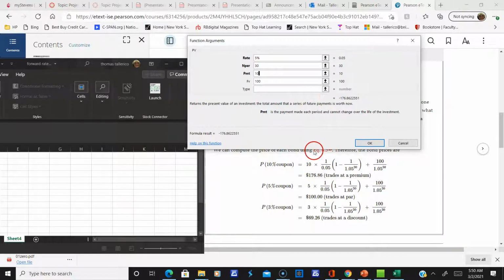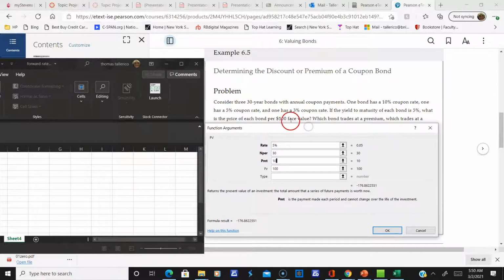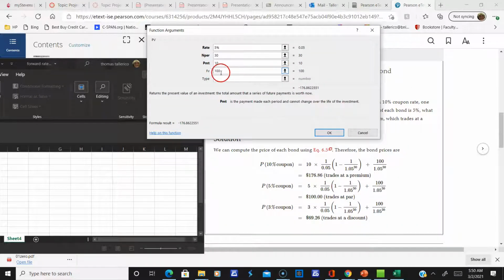They priced the bond at 100 in this case, all right? Per $100 face value. Everyone see that? So this is all I had to do. And when it matures, you get $100 back. So it comes out to $176.86. Everyone see that right there? And that's what I got here.